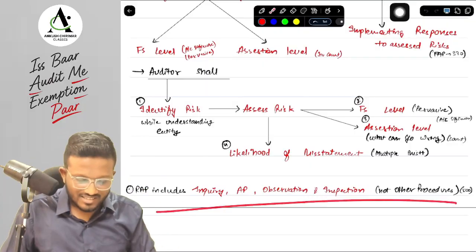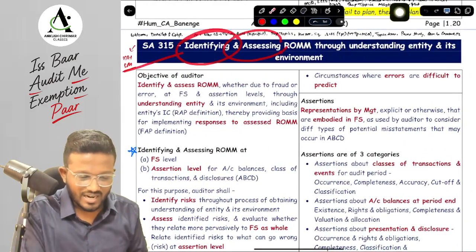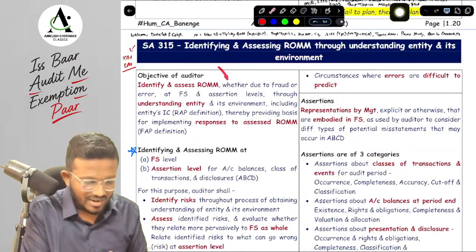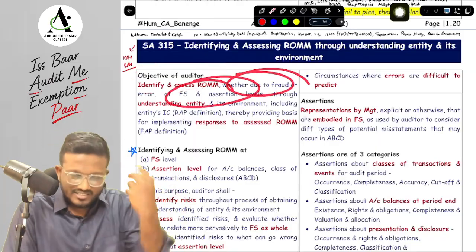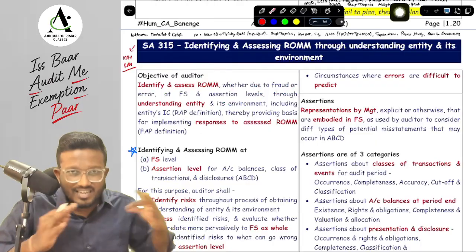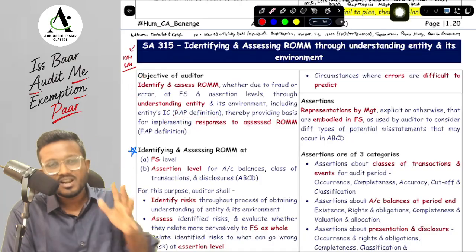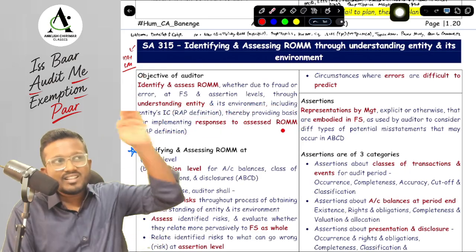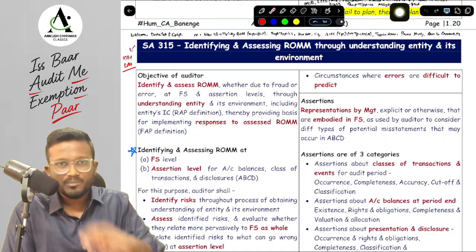Okay, yes sir. So let's discuss it from the concept book. Whatever we have studied till now, we are studying about SA 315, identifying and assessing the risk of material misstatement while understanding the entity and its environment. The objective of the auditor is to identify and assess the ROMM at financial statement level or assertion level by understanding the entity, its environment, and its internal control. And this is your definition of risk assessment procedure. Why are we doing it, sir? So that we can implement the responses to the assessed risk. Wherever there is high risk, we will implement more responses. That is the FAP definition, your further audit procedures definition.